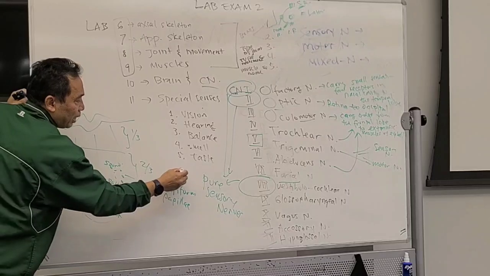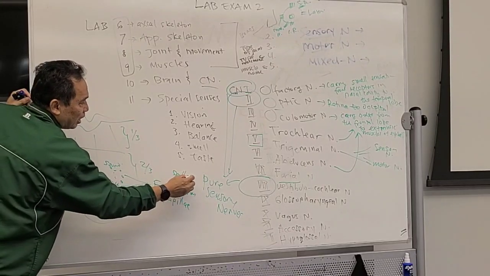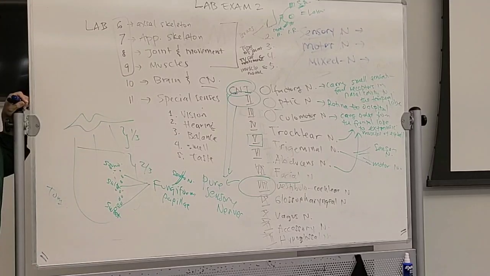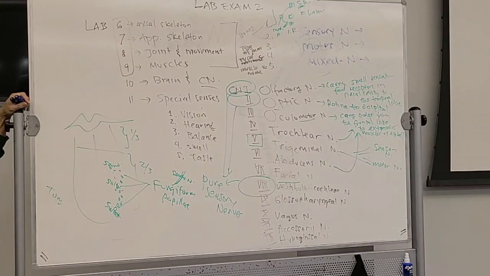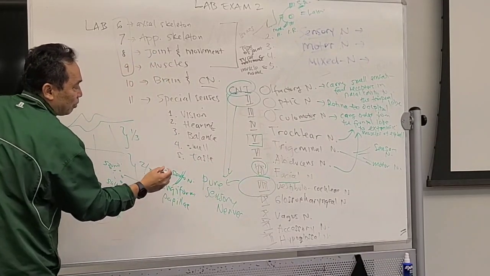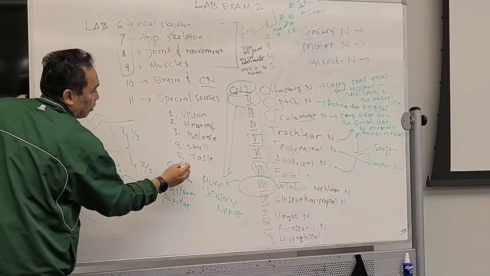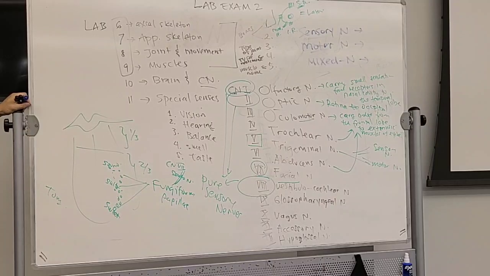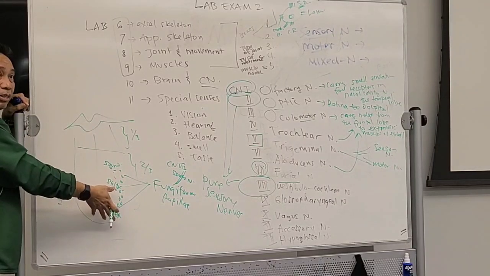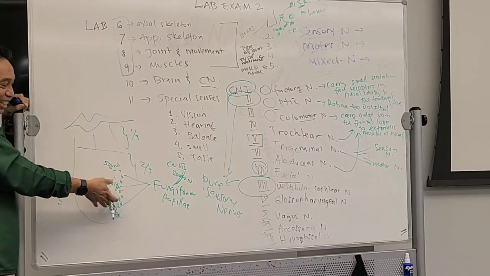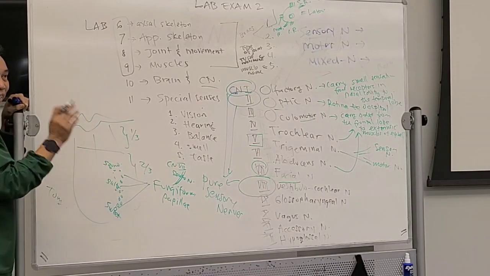Then there will be a sensory nerve that will carry information from here to your brain, telling your brain, oh, this one is sweet, this one is sour, this one is salty. Which one carries that? This over here. Cranial nerve number 7, facial. So the facial nerve carries 2/3 of the taste from your tongue, which is sweet, sour, and salty. All start with S. Are you with me?